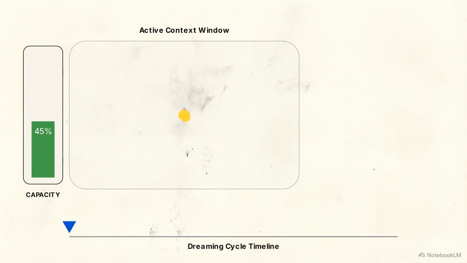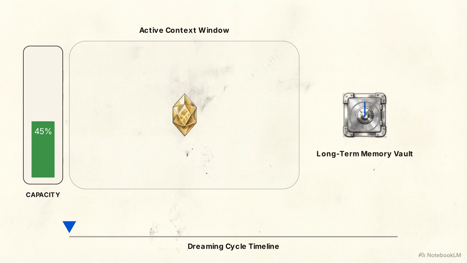For the information that does matter, developers configure a second parameter, the insight promotion threshold. This mathematical trigger identifies highly connected, recurring pieces of information. It elevates that critical context out of short-term storage and permanently anchors it in a persistent long-term memory vault.